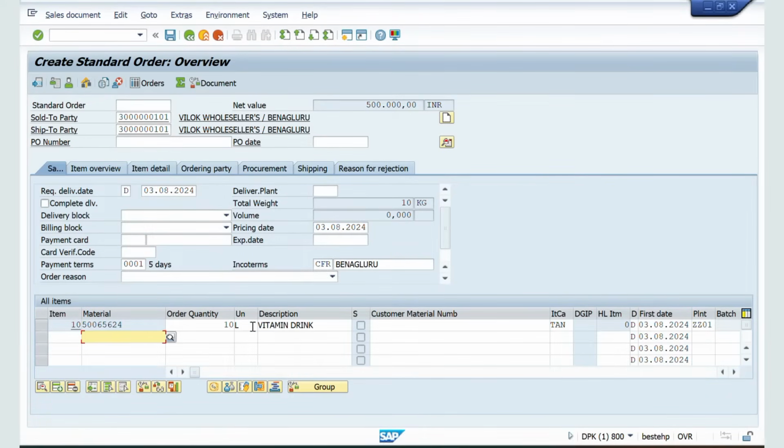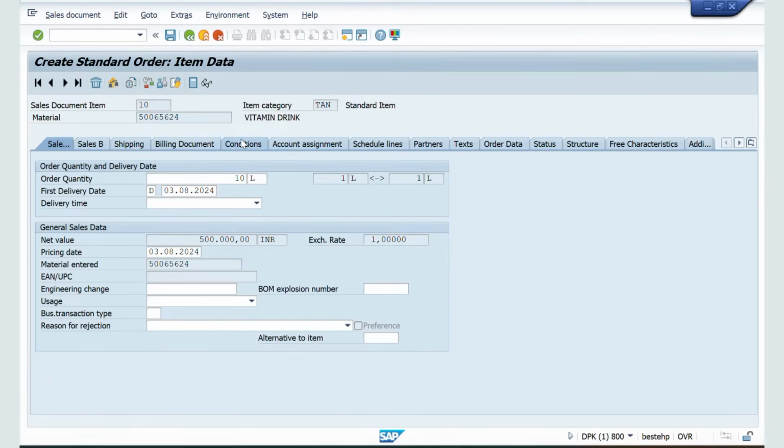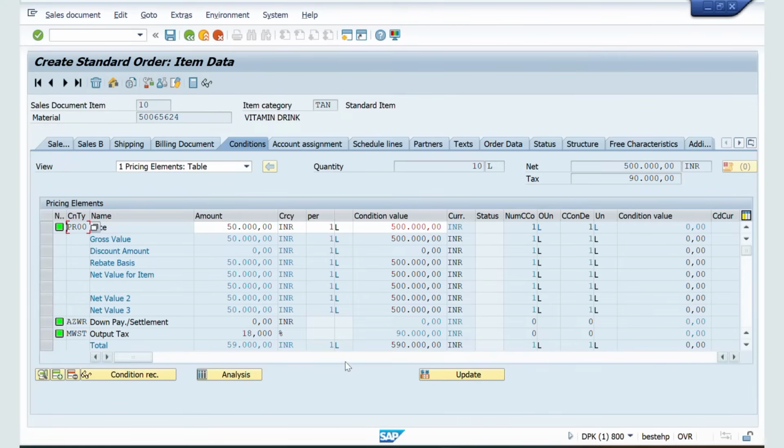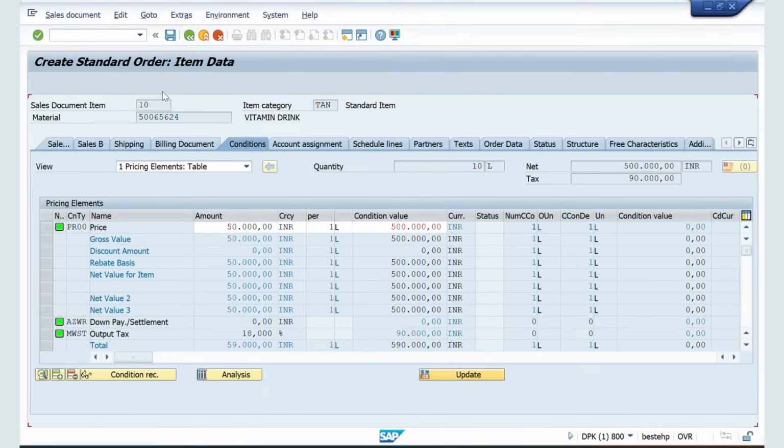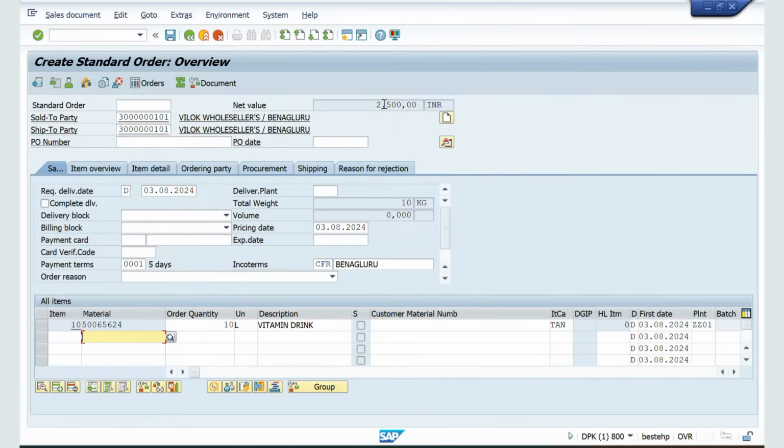Click enter. Now double click on this line item. Go to the condition tab. Now click on update. Update, carry out new pricing procedure. So for 10 liters, it is 2,500 rupees. Each liter is 250 rupees. So for 10 liters, it is 2,500 rupees.